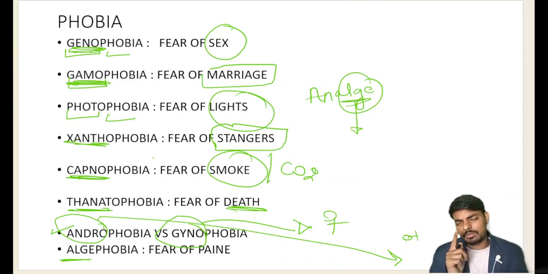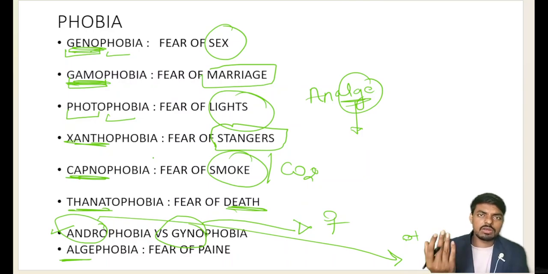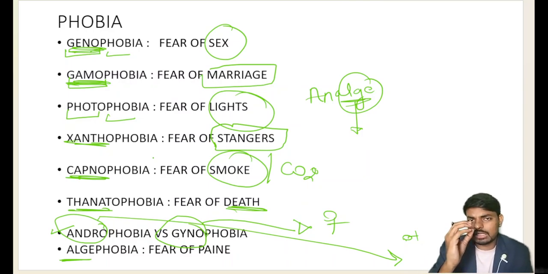One question will come directly from here in this session, like the fear of open space is called agoraphobia. Like this they will give a scenario-based question, like the patient went away from home at night, at 1 o'clock, there is no one around, and the patient finds no one is there, and he is getting irrational fear. That is what we call fear of open space, that is what we call agoraphobia. Like this they can make scenario-based questions. So try to understand the concept and put the answer, and your answer is going to be 100% right. That's why I am running behind the concept rather than the questions.